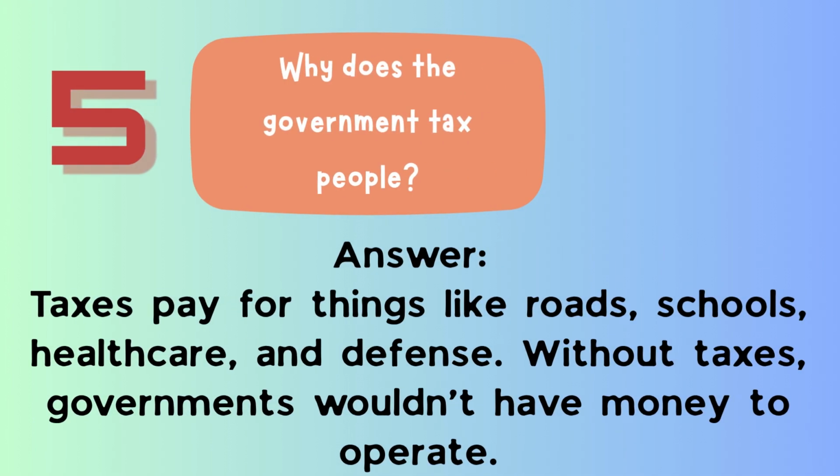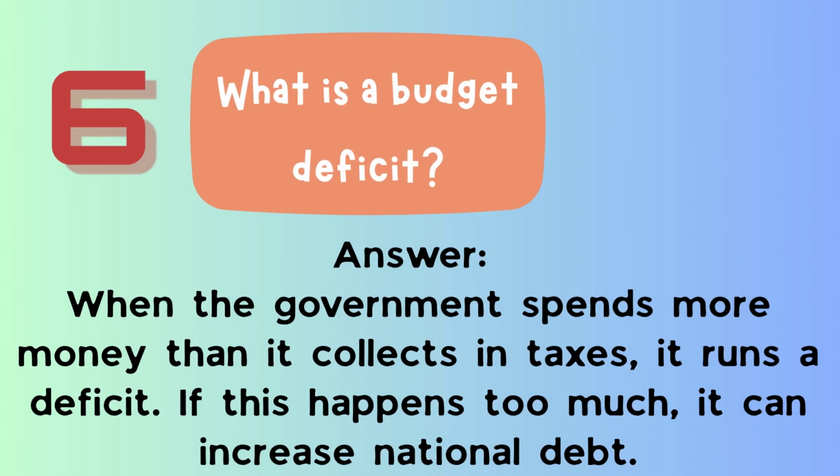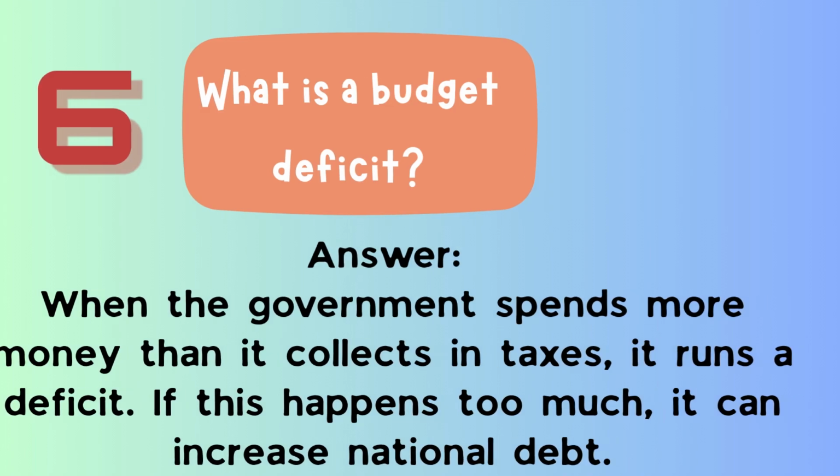Number five: why does the government tax people? Taxes pay for things like roads, school, healthcare, and defense. Without taxes, governments wouldn't have money to operate. Number six: what is a budget deficit? When the government spends more money than it collects in taxes, it runs a deficit. If this happens too much, it can increase national debt.